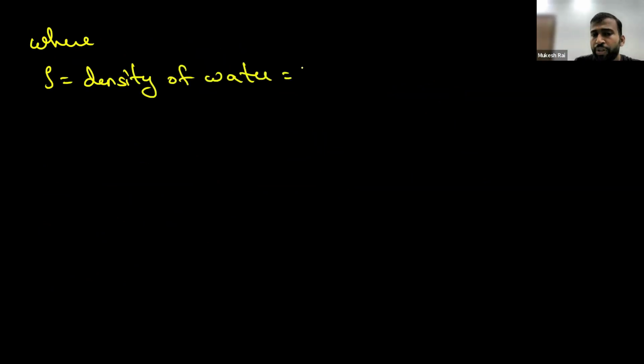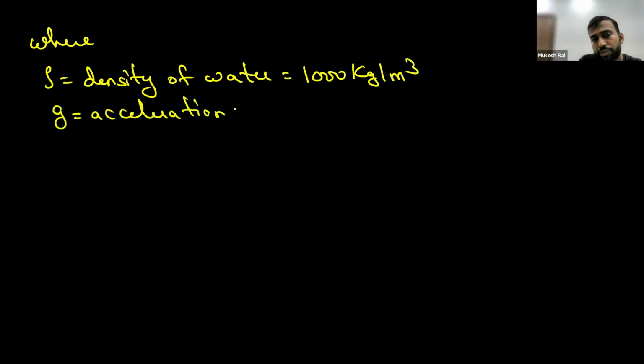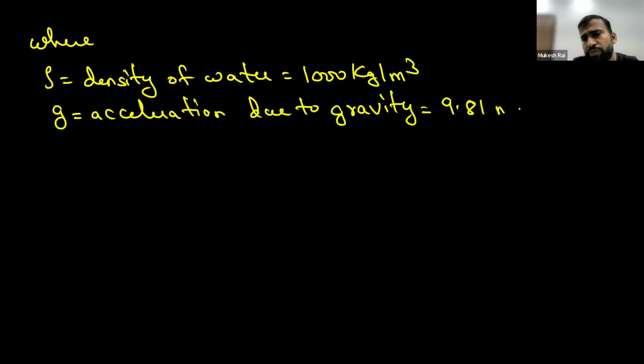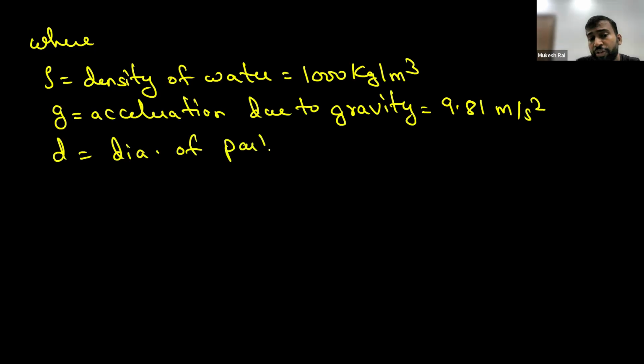where rho is the density of water, and if the value of that is not given in the question, then we have to assume it as 1000 kg per meter cube. Okay. g is the acceleration due to gravity, and its value is constant, that is 9.81 meter per second square. Okay, students. d is the diameter of particle, which will be in mm.